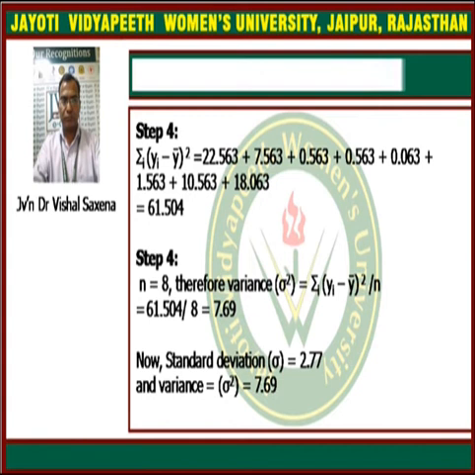So the variance is 7.69, and the standard deviation sigma is the square root of sigma square, that is the square root of 7.69, which is 2.77. So this is the example of standard deviation and variance.